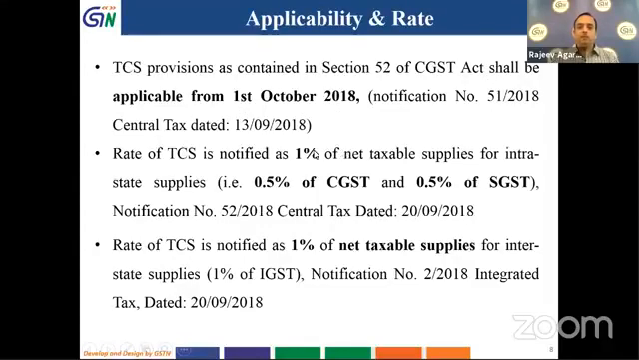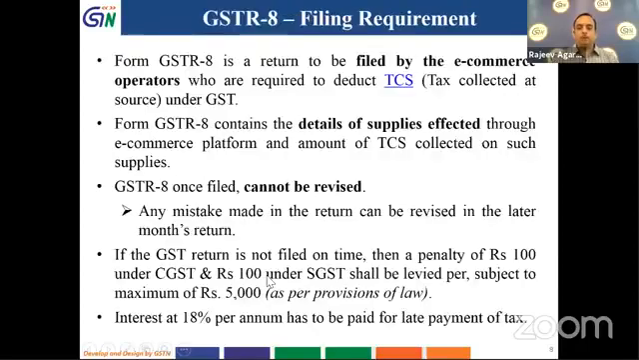And the rate of TCS which is to be collected is 1% of net taxable supplies for intra-state supplies. So 1% for intra-state supplies: 0.5% will be of CGST, 0.5% will be of SGST. And if it is interstate supplies, the rate of TCS is 1% of net taxable supplies, the definition of which we have already seen.